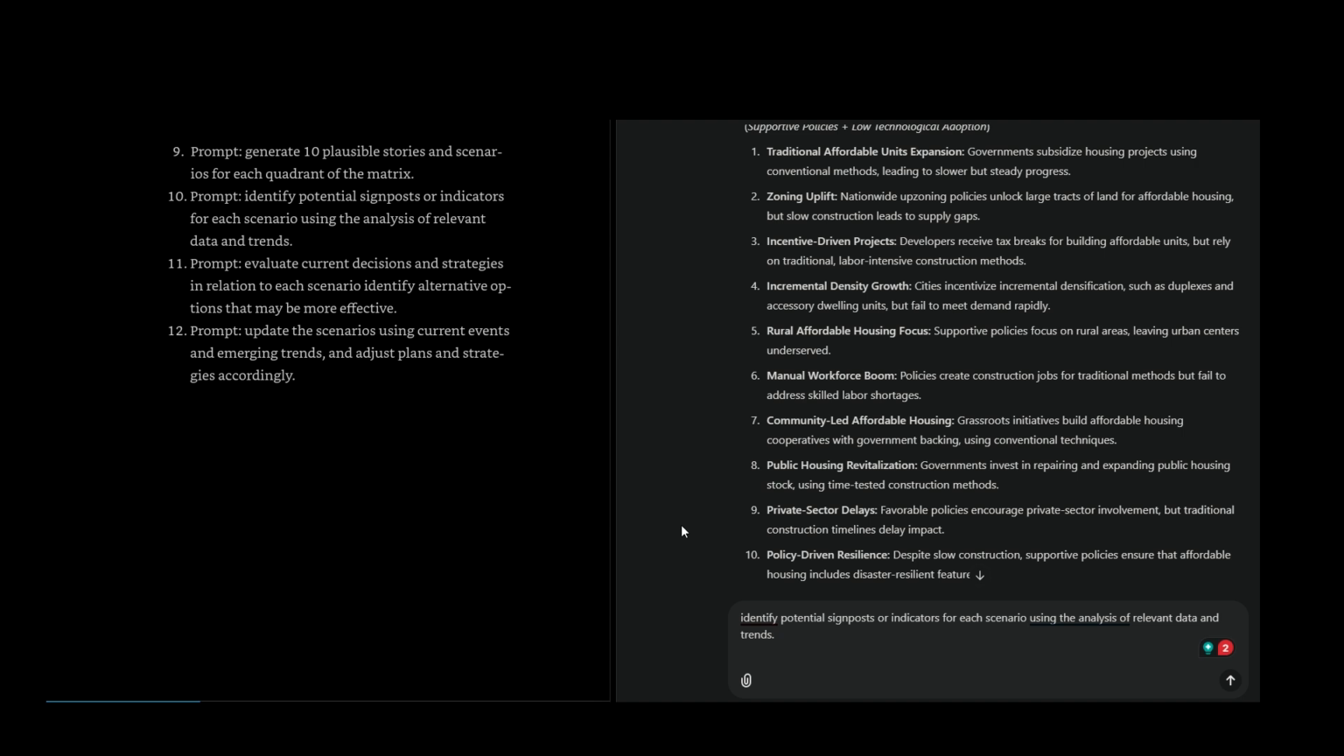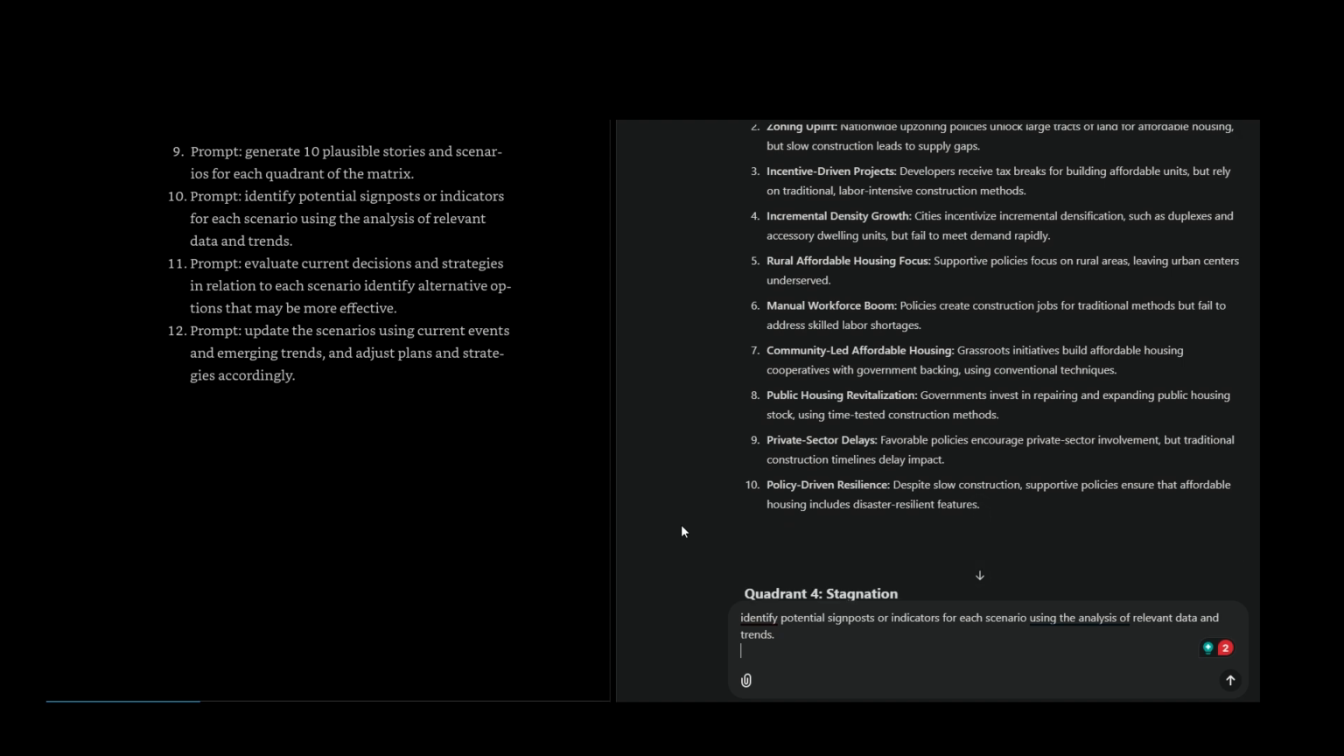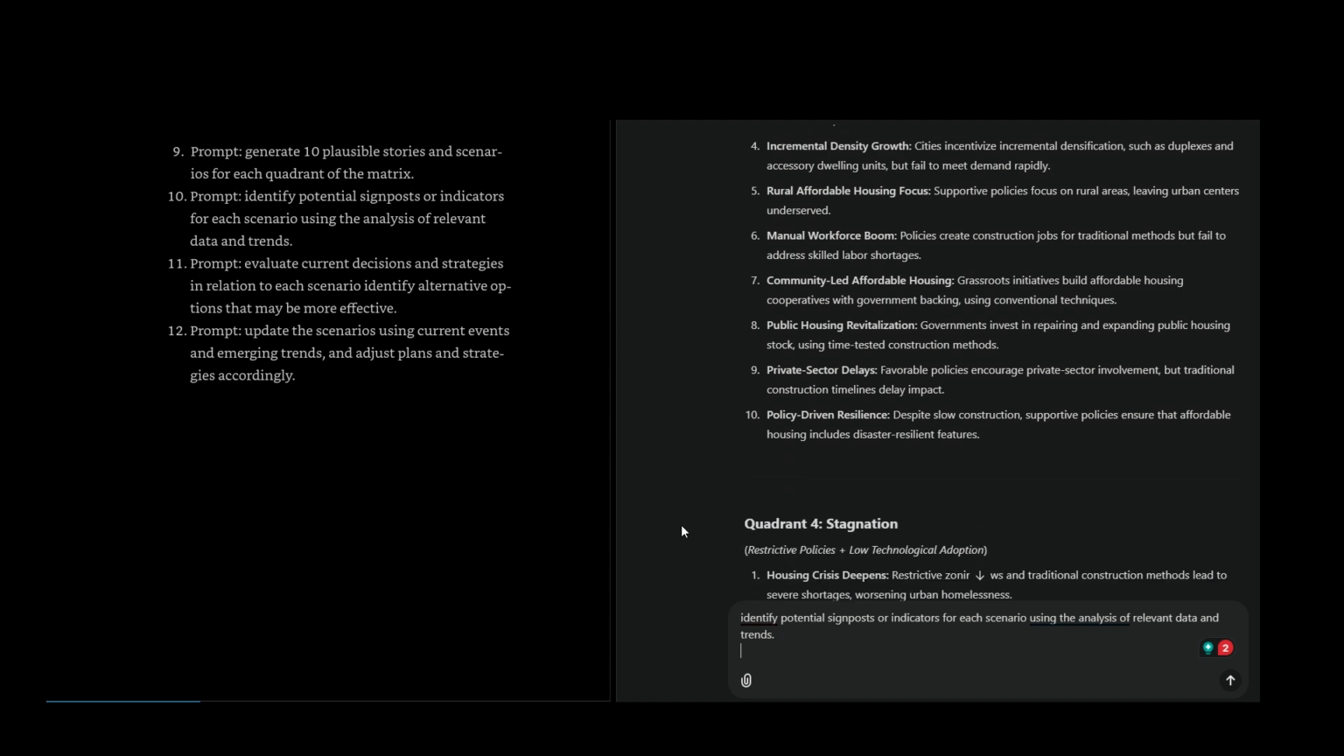Public housing revitalization: governments invest in repairing and expanding public housing stock, using time-tested construction methods. Private sector delays: favorable policies encourage private sector involvement, but traditional construction timelines delay impact. Policy-driven resilience: despite slow construction, supportive policies ensure that affordable housing includes disaster-resilient features.